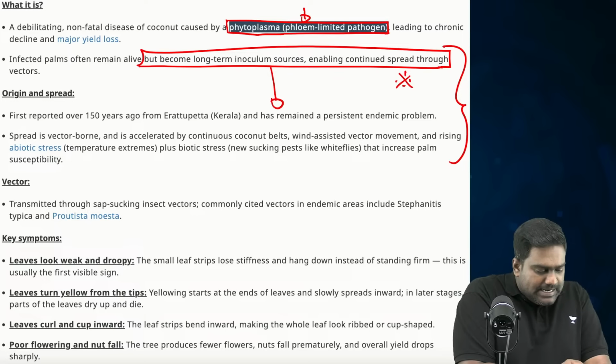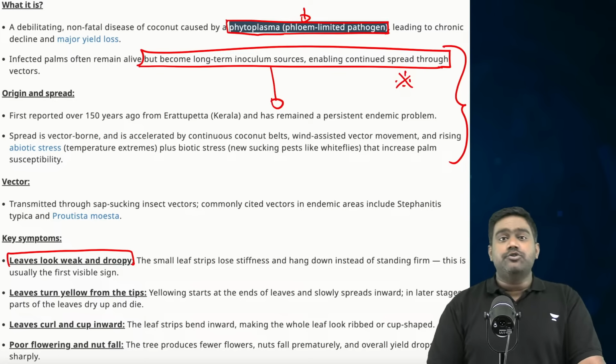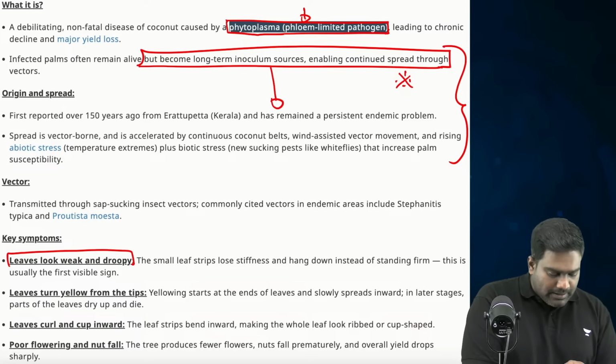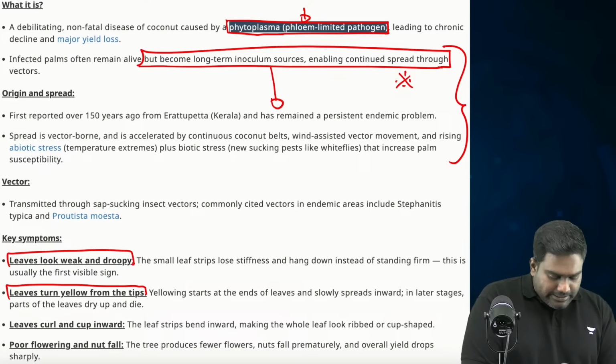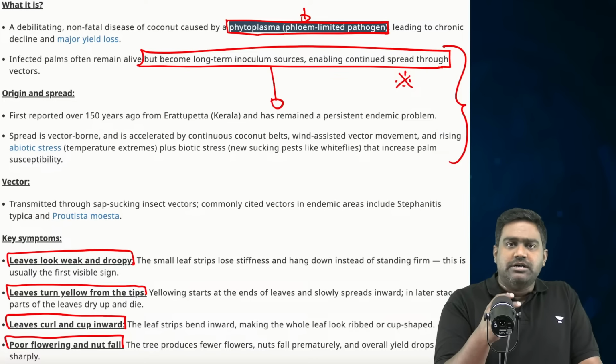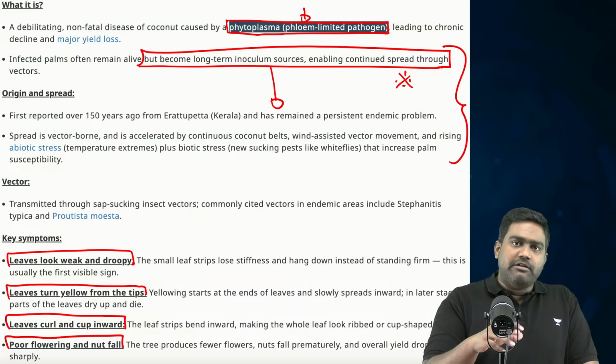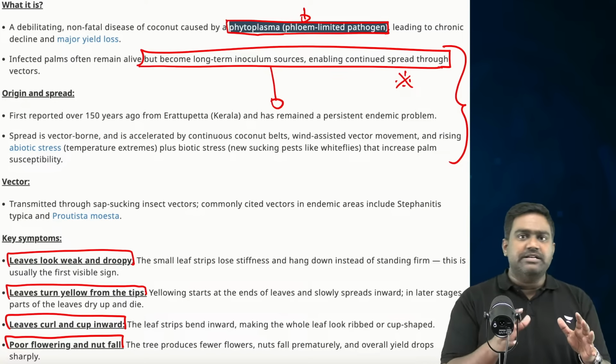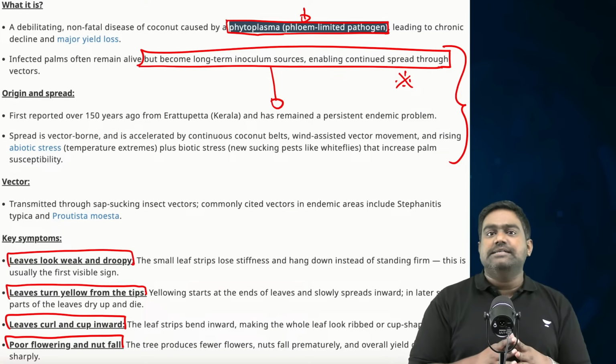So you will witness that the leaves look weak and droopy, and get discolored as well. They turn yellow and curl starting inward, and the flowering cycle gets affected. Eventually, all the coconuts which are formed will drop, and there will be no fresh flowering after the tree is completely infected with this disease.